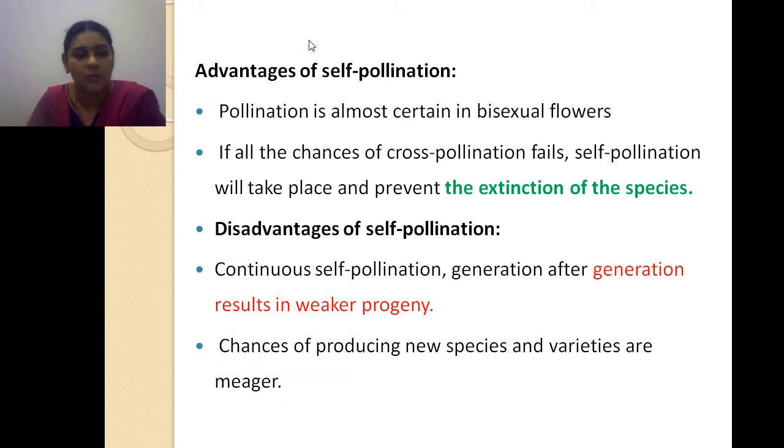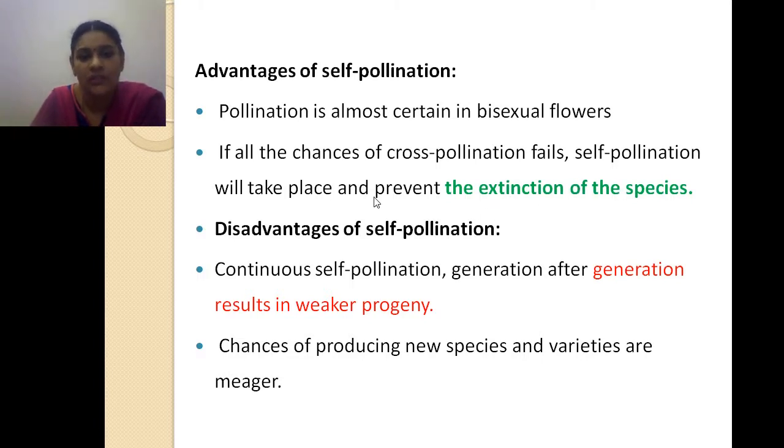So next is the advantages of self pollination. Self pollination is almost certain in bisexual flowers. Yes, only in bisexual flowers. Okay, certain in bisexual flowers. And if all chances of cross pollination fail, then the only chance left is self pollination.